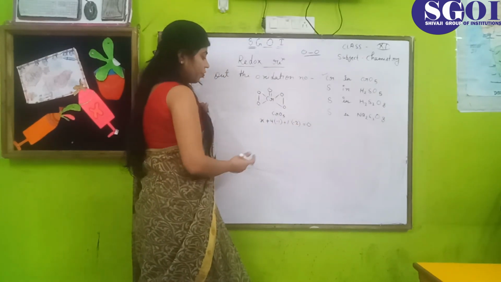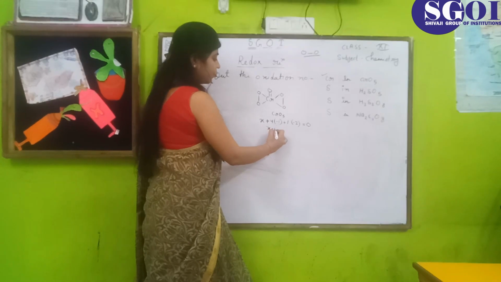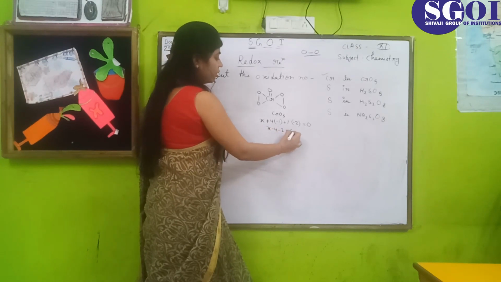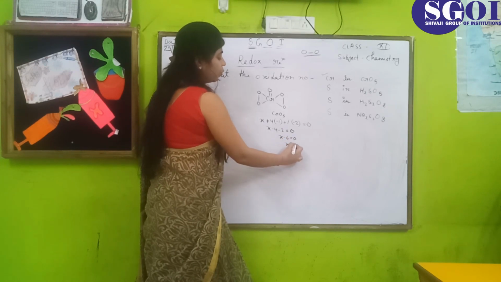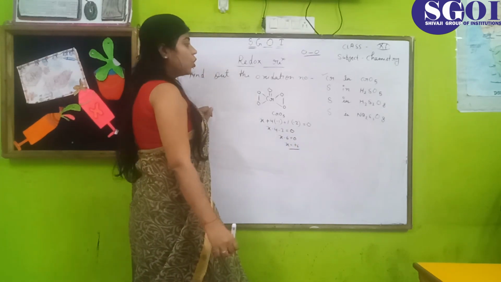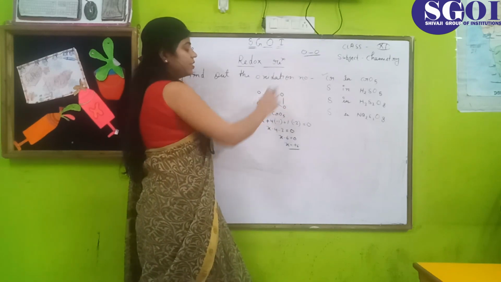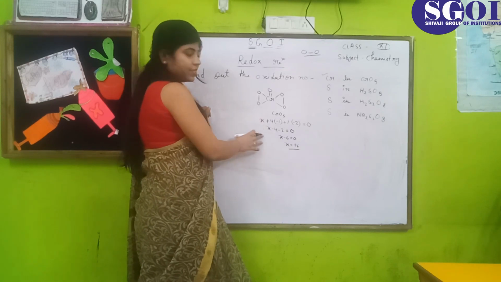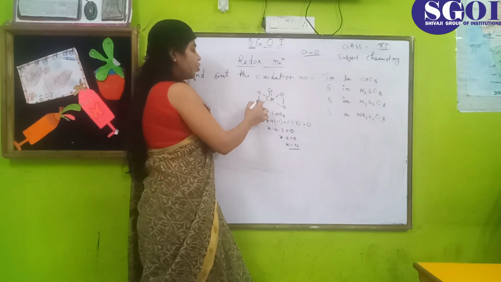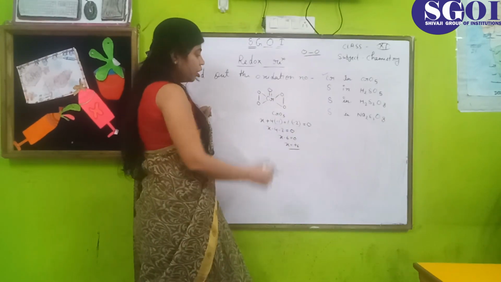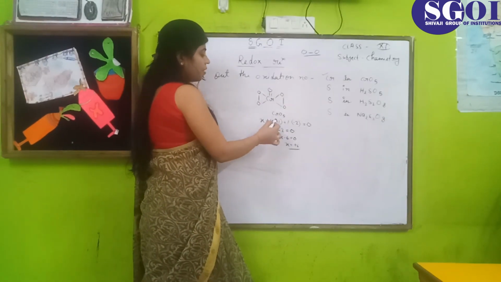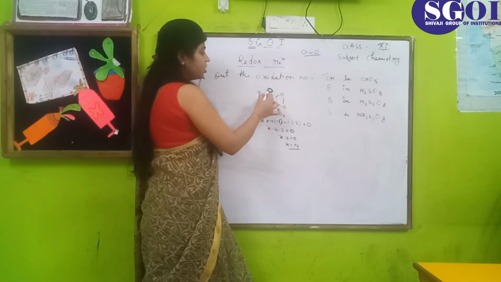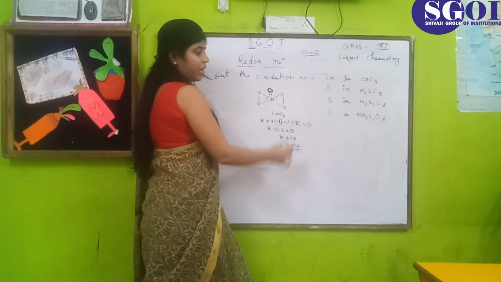So what is the value of X? X minus 4 minus 2 is equal to 0. X minus 6 is equal to 0. X is equal to +6. So the oxidation number of chromium in CrO5 is +6. I hope you understand this example. In this example, 4 oxygens are involved in peroxide bonds, so these oxygens have oxidation number -1, and only one oxygen has oxidation number -2.